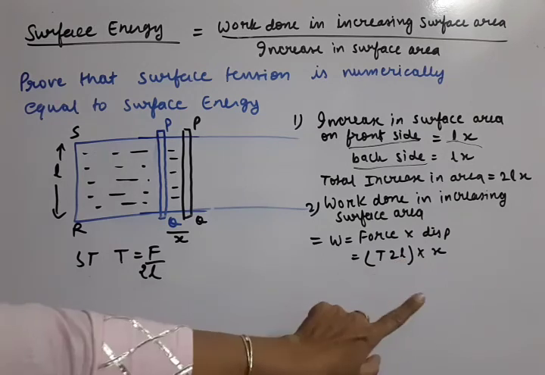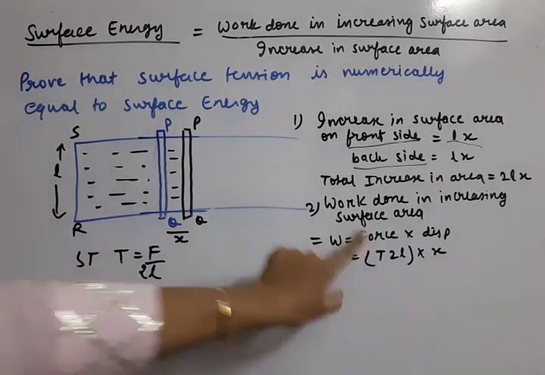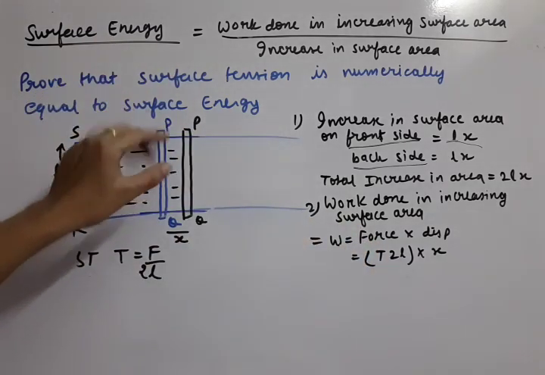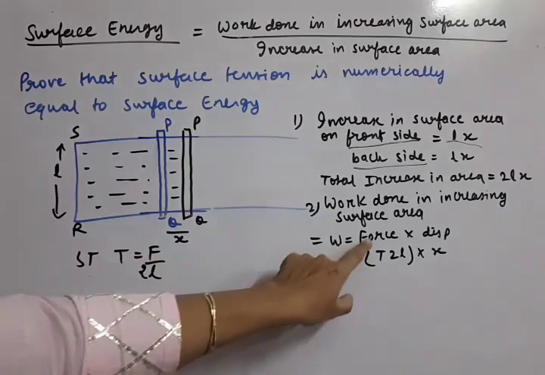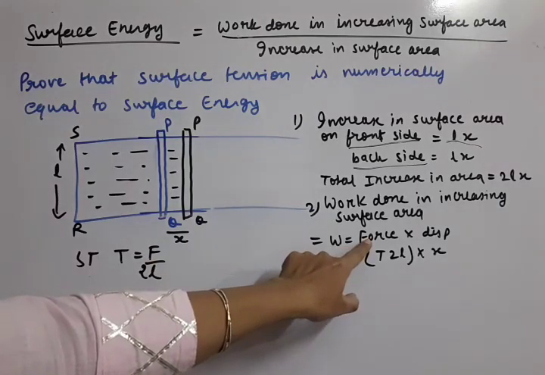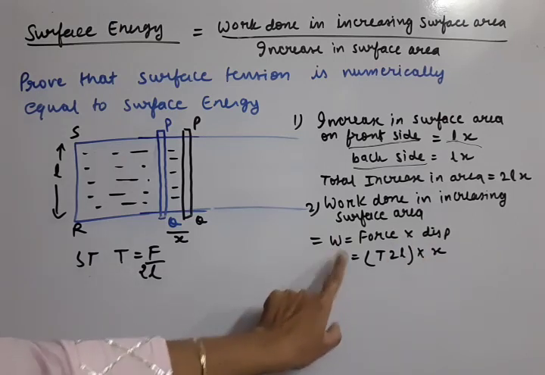Like in the pressure chapter, the force formula we always write is pressure into area. In the same manner, here it is the surface tension chapter, so we have to calculate the force in terms of the surface tension applicable on this soap film. So T into 2L into X is the work done formula.